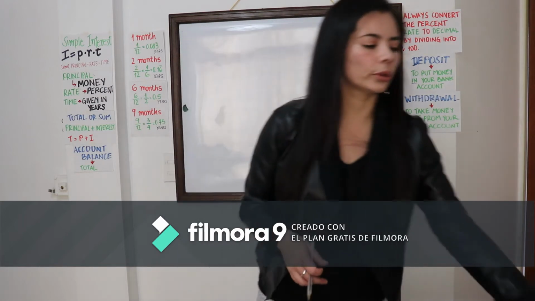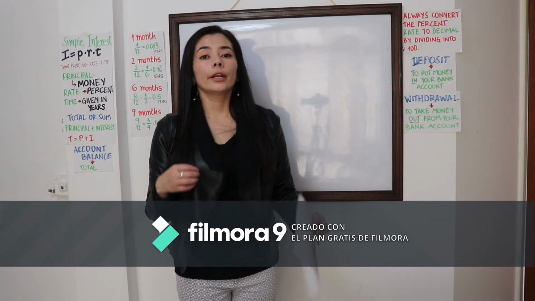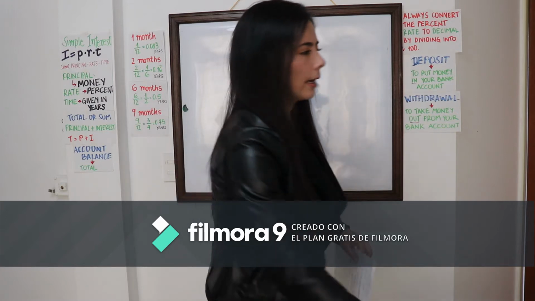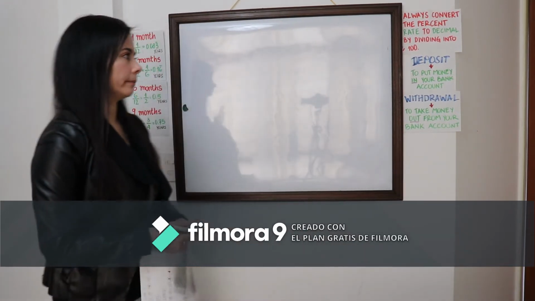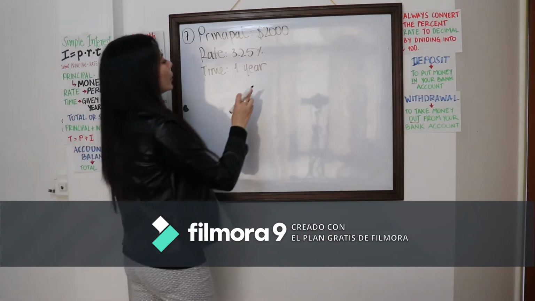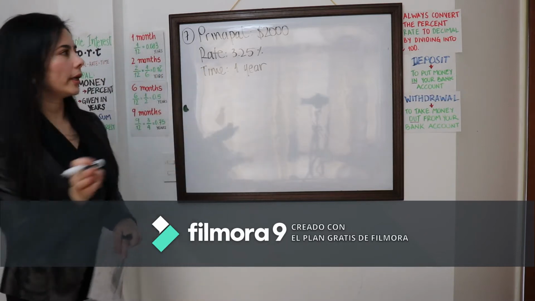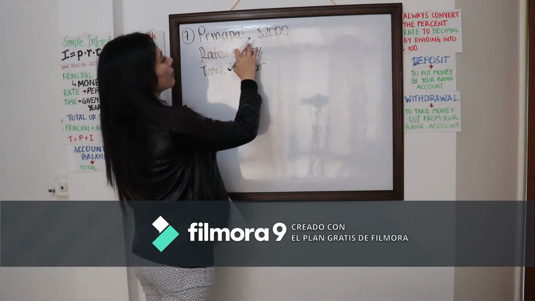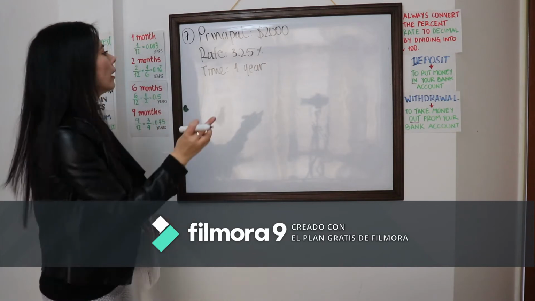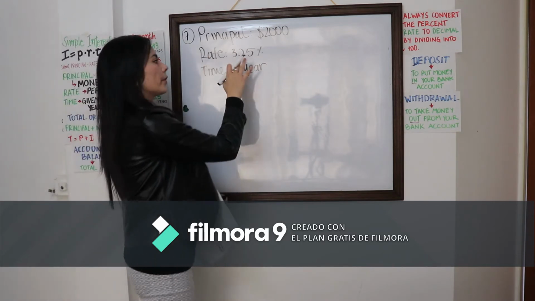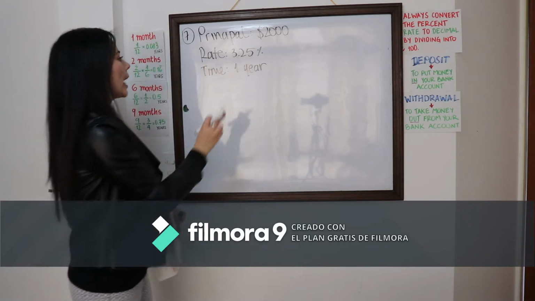I will do just a few problems with you guys, just to show you how everything works, but it really is not difficult, okay? Begin with number 7. Number 7 tells us to find the interest when we have a principal or initial amount of money of $2,000. Then we have an interest rate of 3.25% per year.